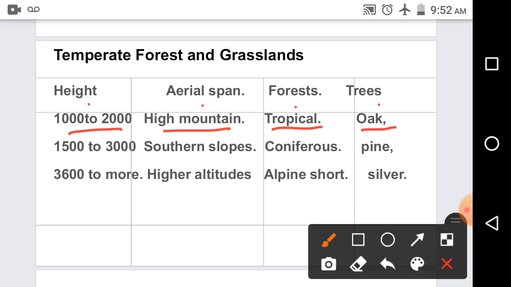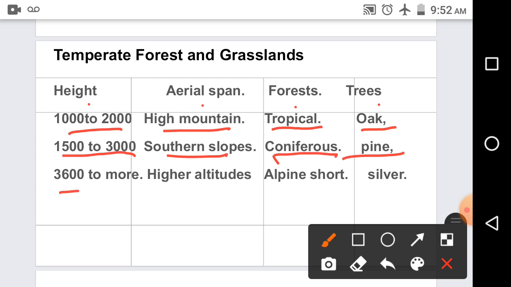Second is 1500 to 3000 meters. The aerial span is the southern slopes of the Himalayas, the higher areas of the south and northeast. Which forests are found? It is coniferous forest. The trees are like pine, sal, silver, etc.